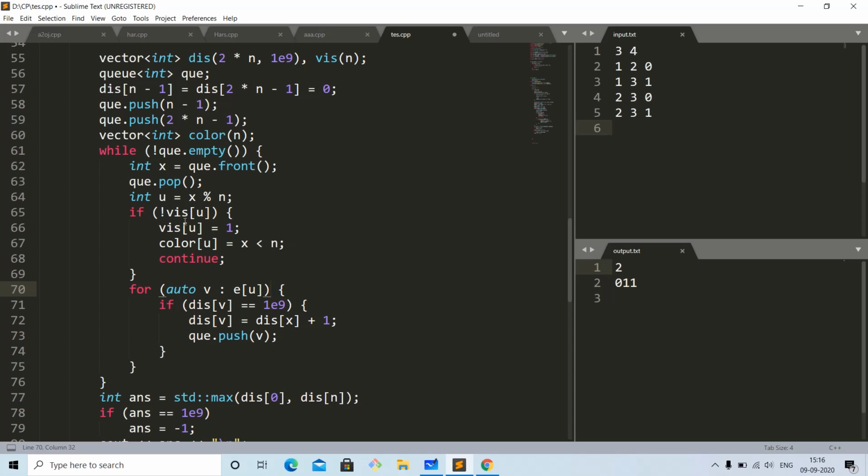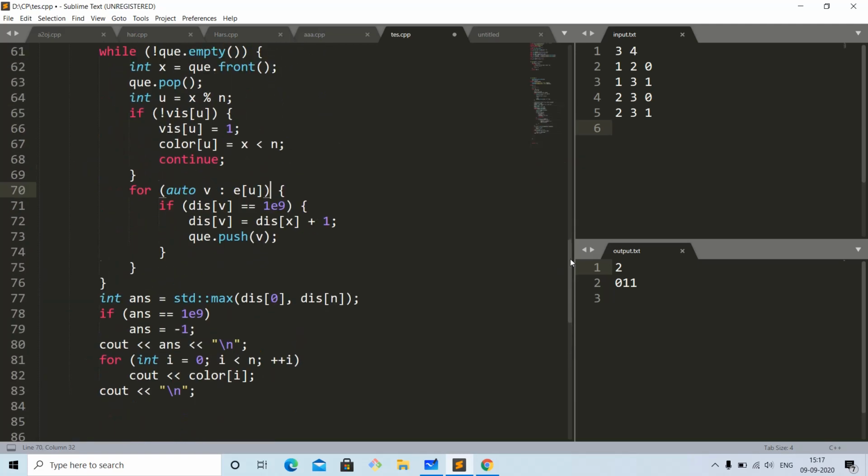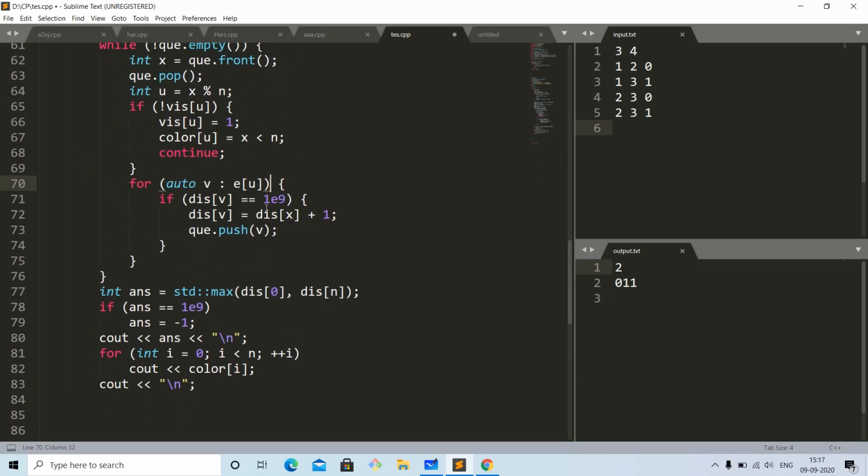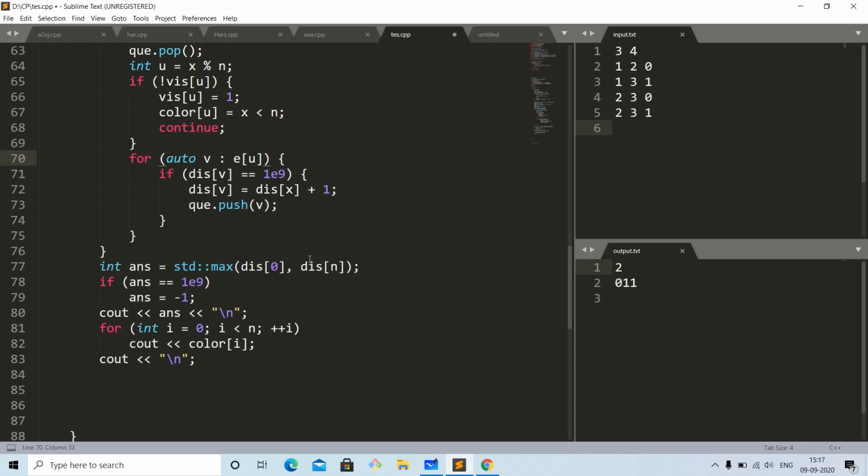We will not go further. But if this is already visited, we will not go here, and we will instead go backwards from that node and initialize the distance to be 1 plus the parent distance, the distance of x, which is our latest queue element. And in the very end, our answer will be the maximum of the distance of the node 0 or the node n.